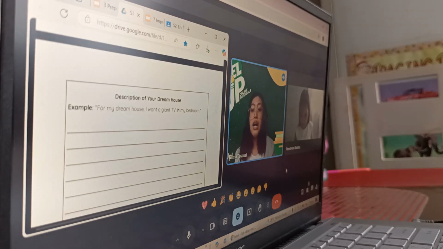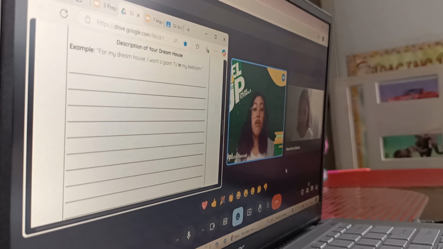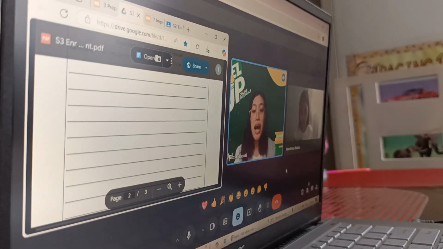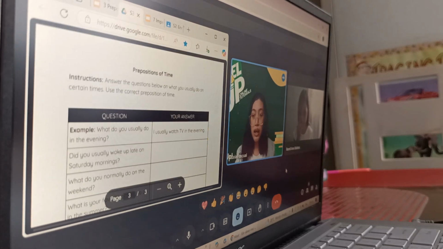For my dream house, I want a giant TV in my bedroom. So meaning to say inside the bedroom. So you'll be using the preposition. And then of course, you'll describe the other items in your dream house associated with your drawing.